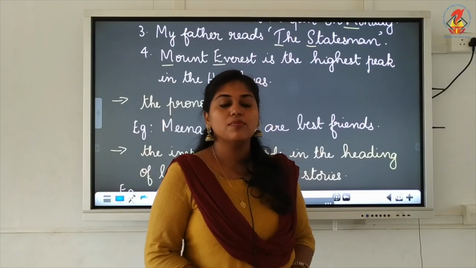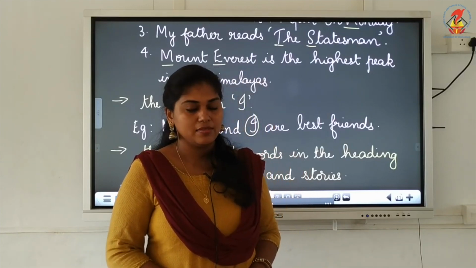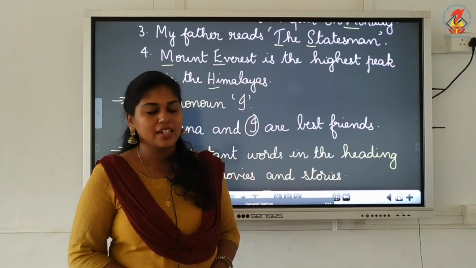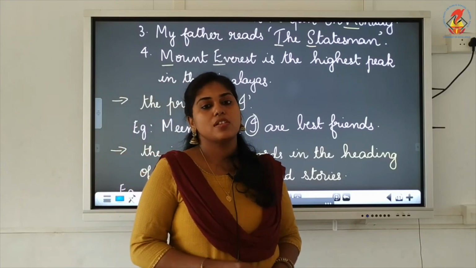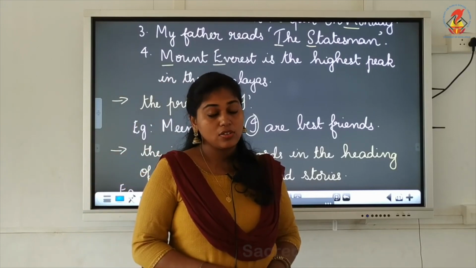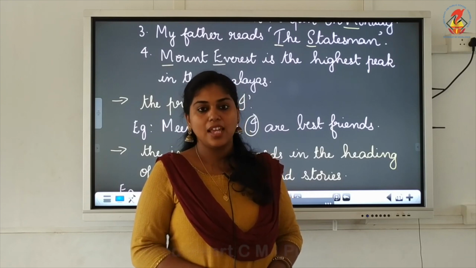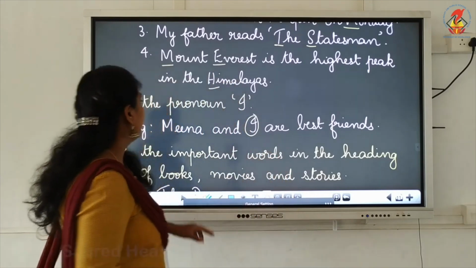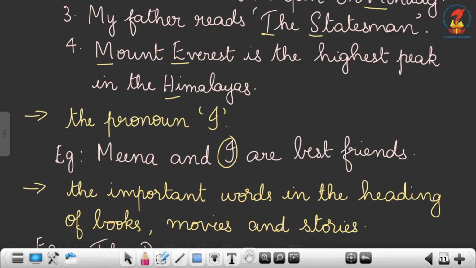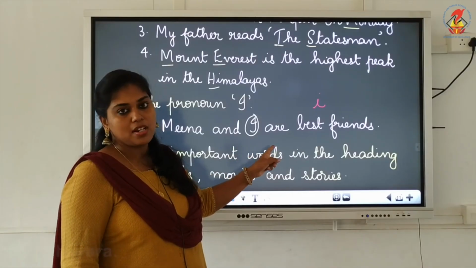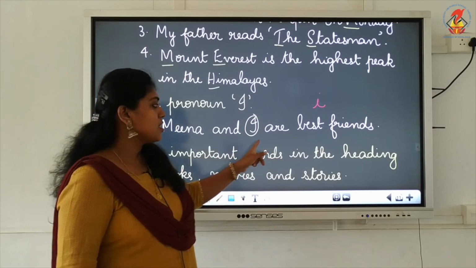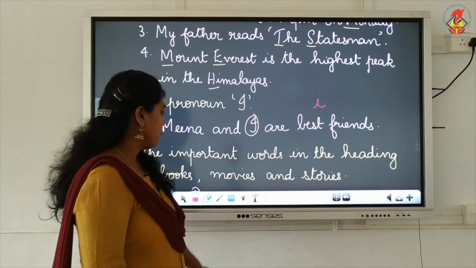Now next one, the pronoun I is always a special case, right? So whenever we use the word I, the pronoun I, there we have to write capital letter. Meena and I are best friends. We do not write it with a small i. You have to put capital letter itself. So, Meena and I are best friends.